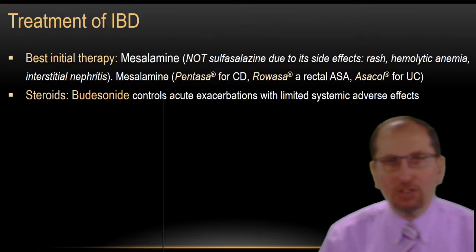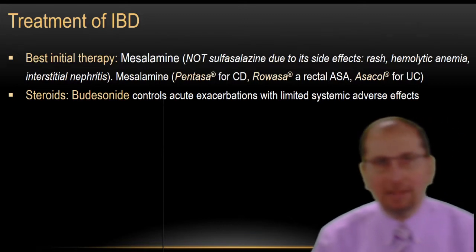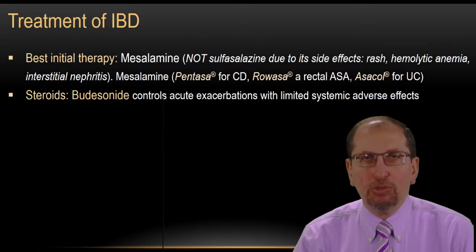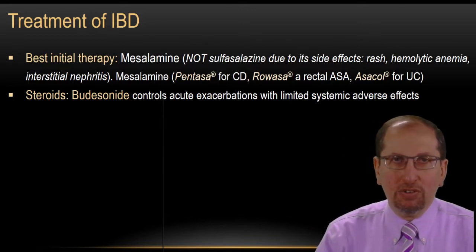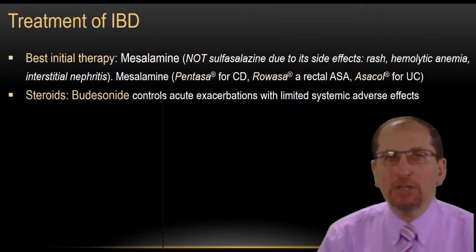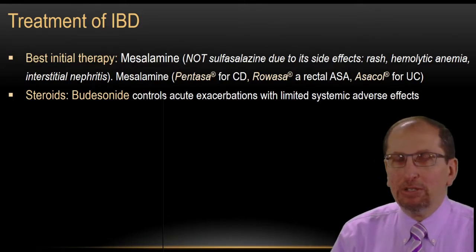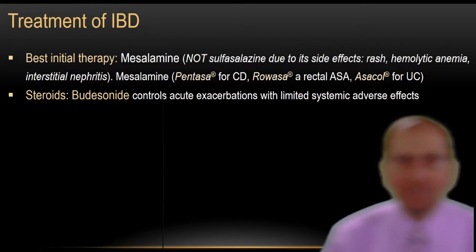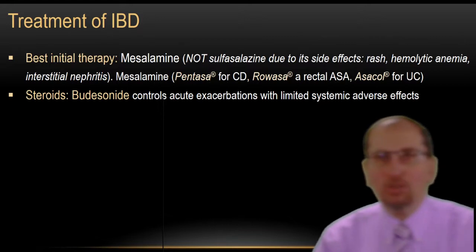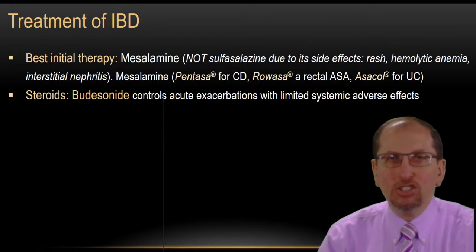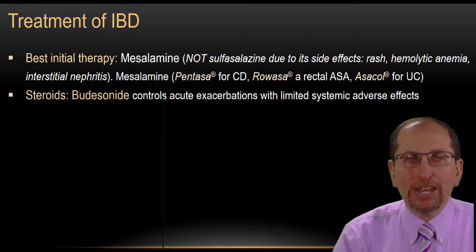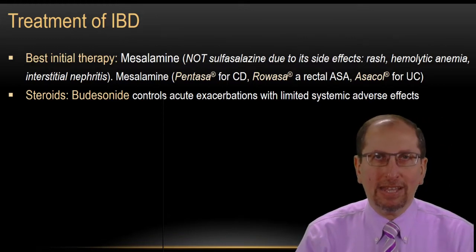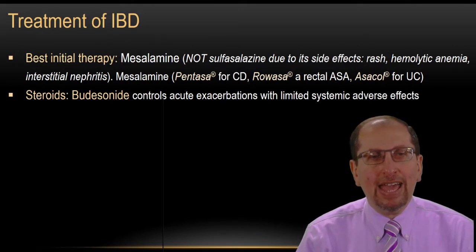Steroids. Budesonide is the steroid of choice. If the patient does not improve just on mesalamine, or has an acute exacerbation, we can add a steroid, but we do not want a lot of side effects from these steroids. So we can use steroids like budesonide. The beauty of budesonide is that it stays in the gut, in the colon, and once it goes to the liver to be metabolized, the liver destroys the majority of it. So there will be no budesonide reaching your systemic circulation, and you will not get systemic side effects of steroids.